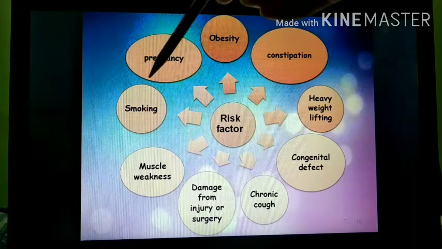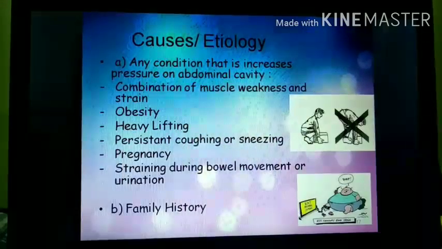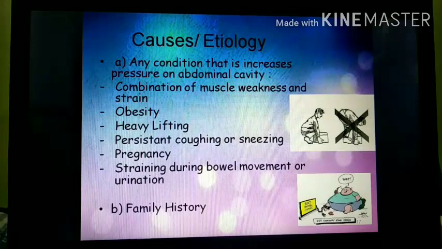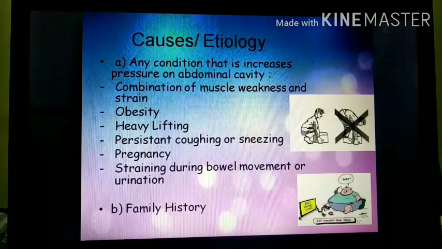And one of the risk factors is smoking. Due to smoking there is a decrease in collagen formation which weakens the abdominal wall. Due to the weakness of the abdominal wall there might be a hernia. These are the causes: any condition that increases pressure on the abdominal cavity, combination of muscle weakness and strain, obesity, heavy lifting, persistent coughing and sneezing. If a person has continuous coughing and sneezing, pregnancy, straining during bowel movement or urination, and also there is a risk factor from family history, because due to their customs and dietary habits, they may get the hernia.